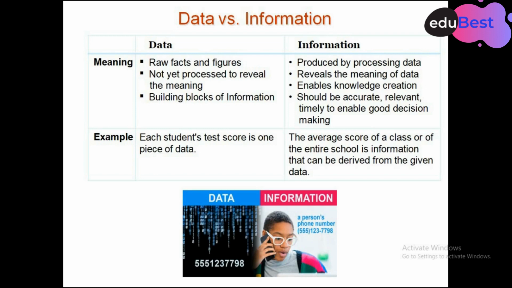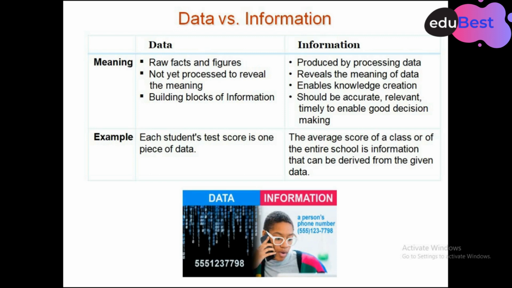Data is the building block of information. So we use data to create information. And when we talk about information, it should be accurate, relevant and timely, because we use information for taking decisions. It should be accurate, relevant, and given in time, so that timely decisions can be taken.